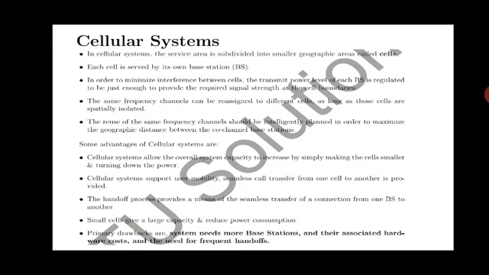Since it will cover a radius of 1 kilometer, it will be covered in the form of a radius, and that is its strength. Why does it cover only 1 kilometer? After 1 kilometer, the strength of the signal decreases, so it is required to install one more tower so that it covers the next radius.